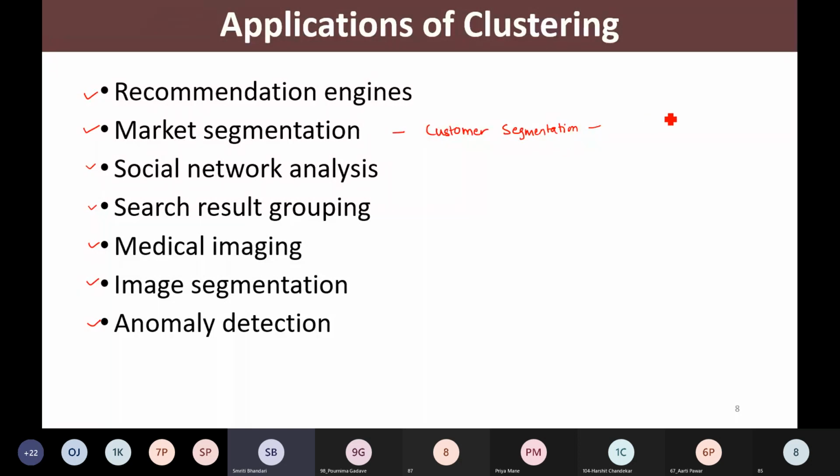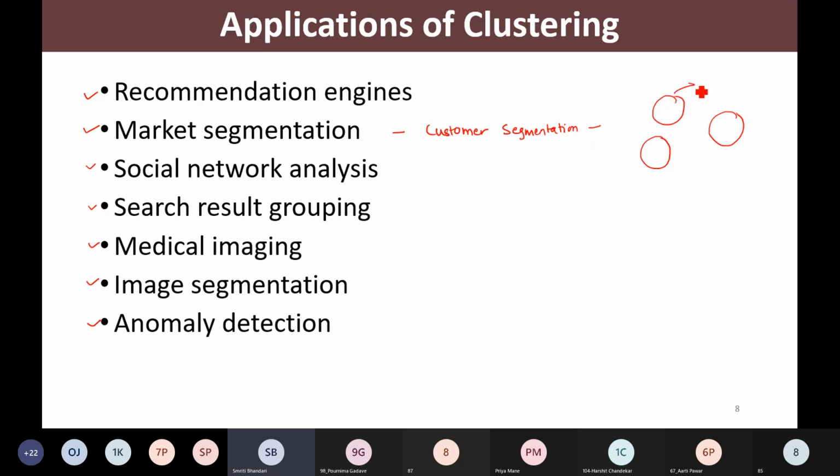Similar kinds of customers having similar habits are grouped in one cluster. Then another group of customers has some different kinds of habits, and so on. Depending on the need, they analyze the customer data and form the clusters.